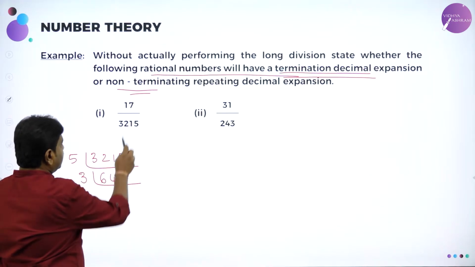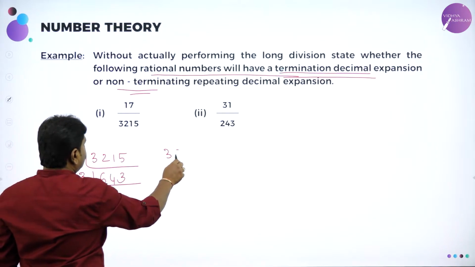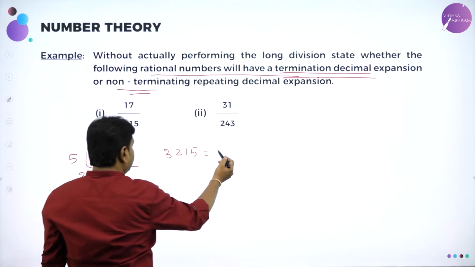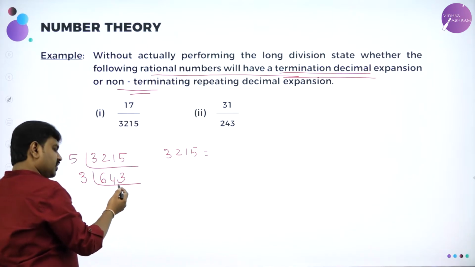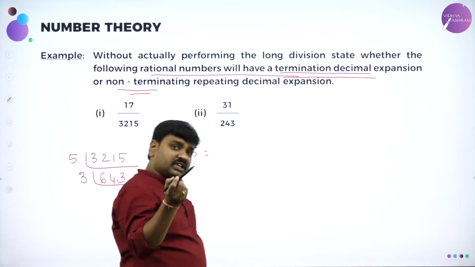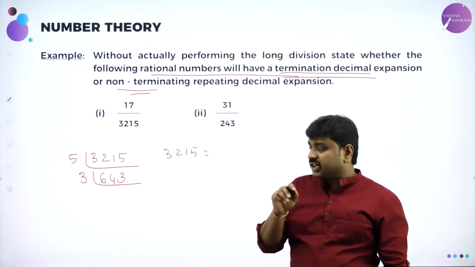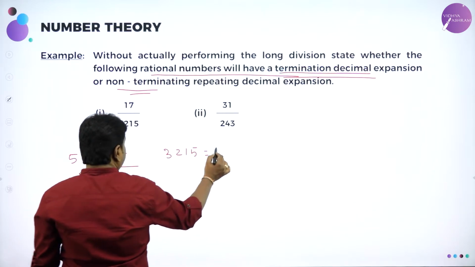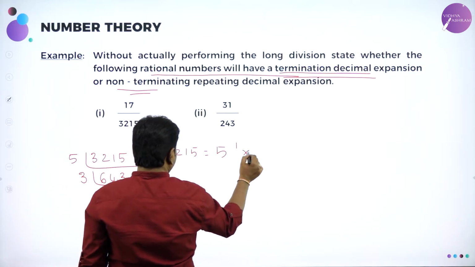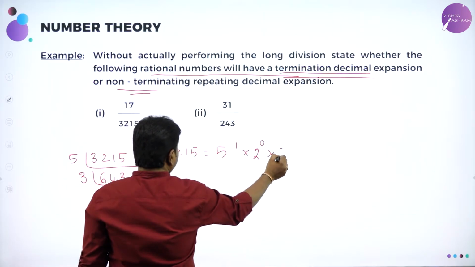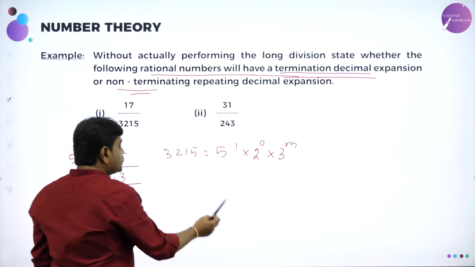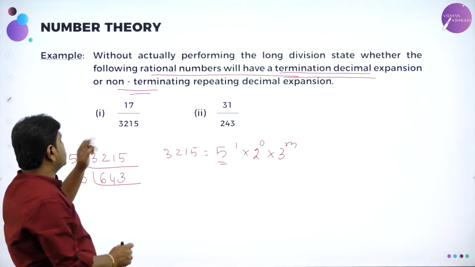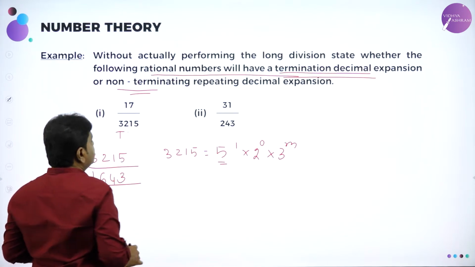So I can write 3215 as a product of one of the factors 5 into the rest, and we'll also have the factor 3, but I'm not bothered about it. So I can write it as 5 power 1 and 2 power 0 into 3 power some m. Since I have 5 as a factor, this is terminating.